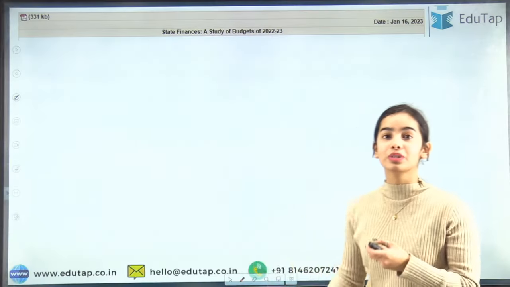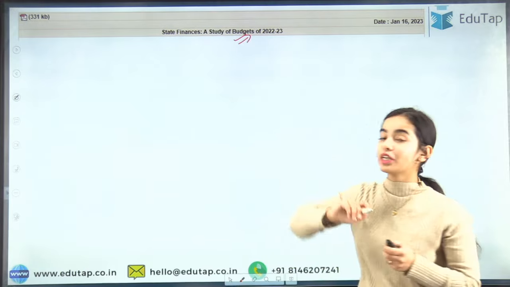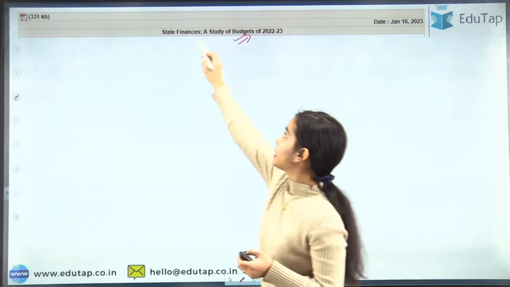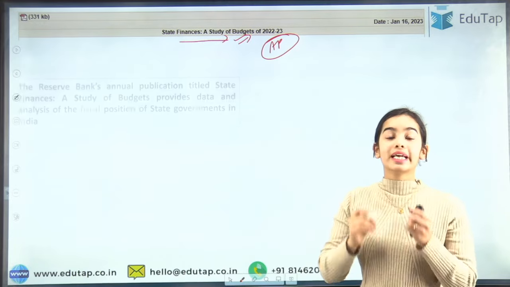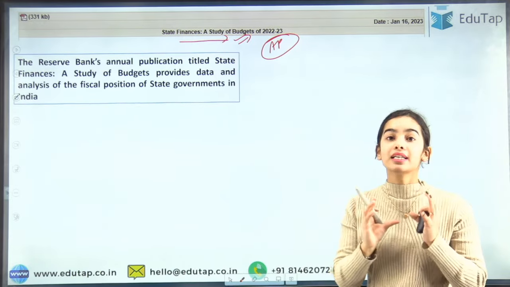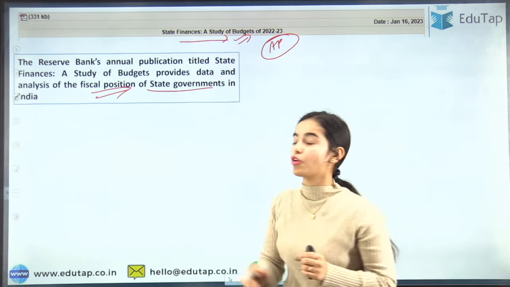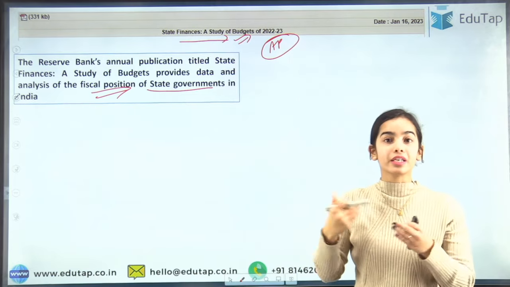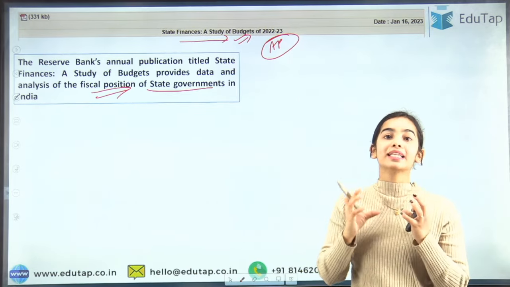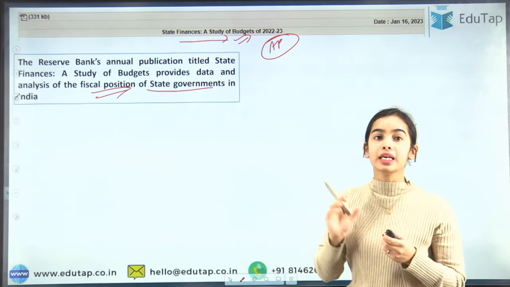So now coming to the study of budgets, that is of 2022-23. This is a publication, the annual publication of the Reserve Bank of India, that provides the data and the analysis of the fiscal position of the financial status of the state governments in India. So this publication is released every year to show us the data and the analysis for the fiscal position of the state governments in India.